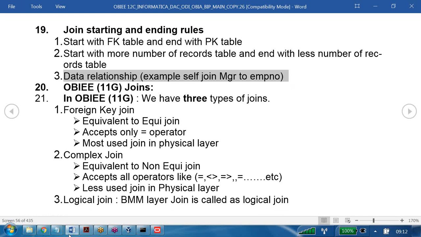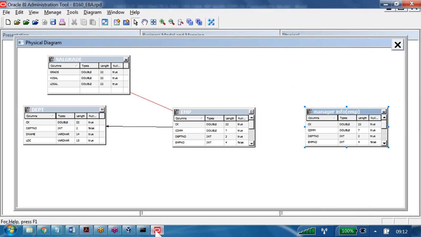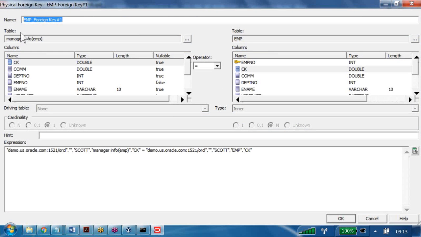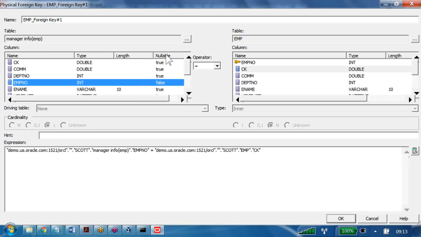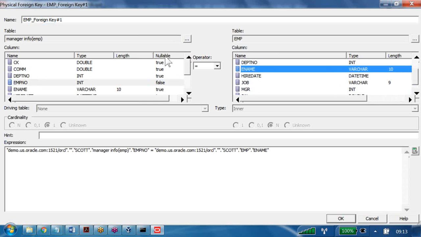So wherever n is available, that place you have to start. One manager will have n number of employees, so n is available here. So we have to start on the n side and end with the one side. Now what is the common column? From the manager table you have to take employee number, and from the employee table you have to take the manager column.